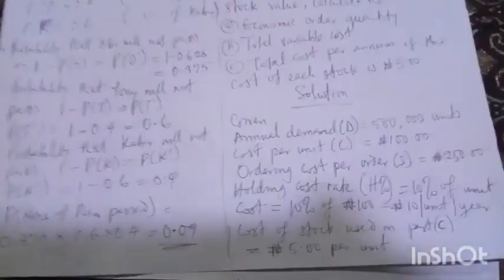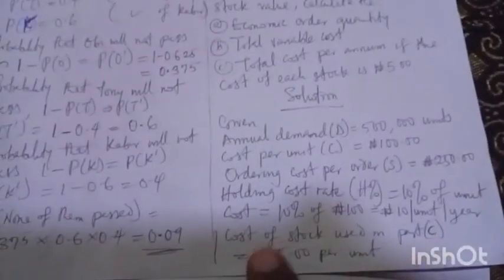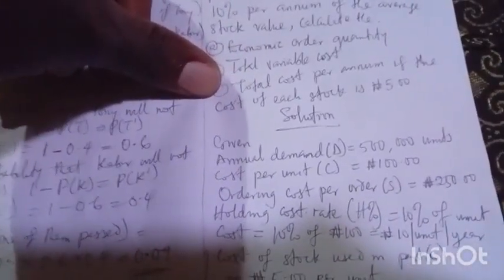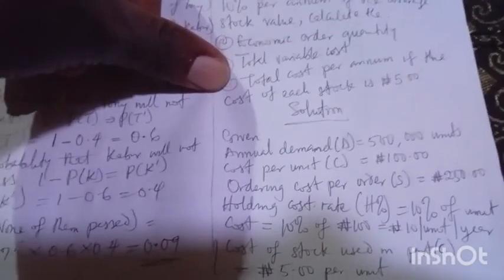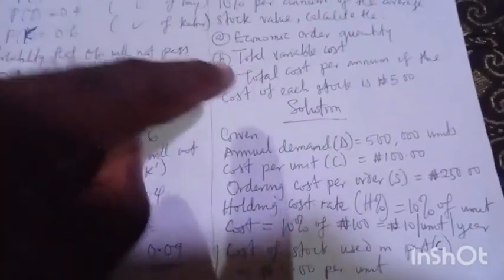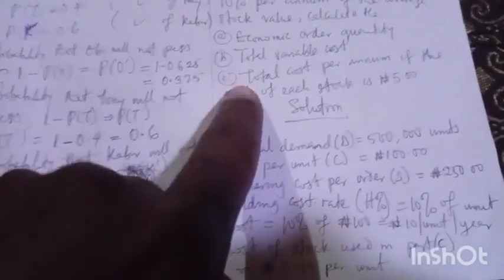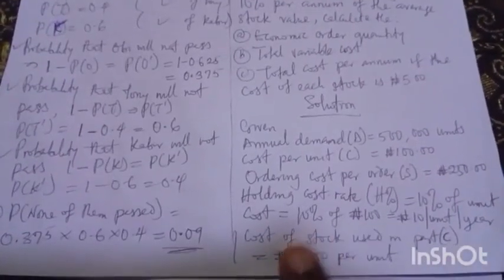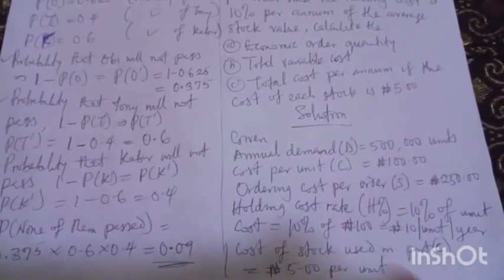Cost of the stock used in part C, that is this question C, is what we are referring to. We have already used C above, so I take it again: the cost of stock used in part C is 5 naira per unit. That's talking about the last question. When we get there, you will know.